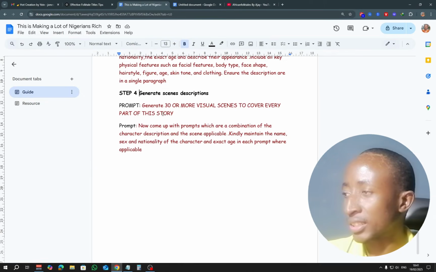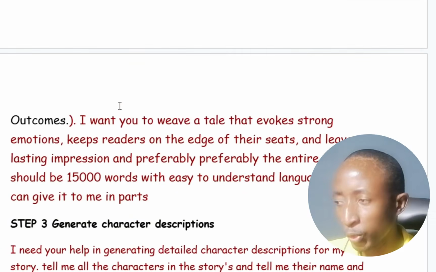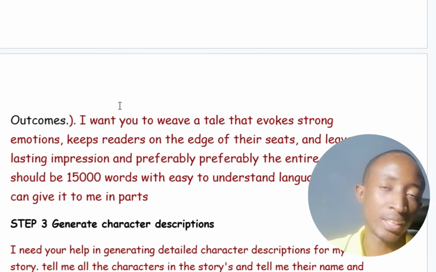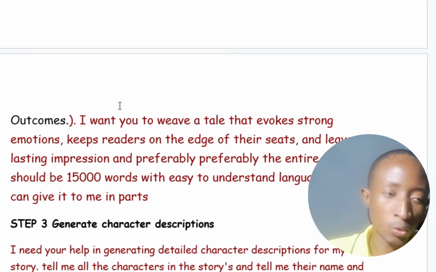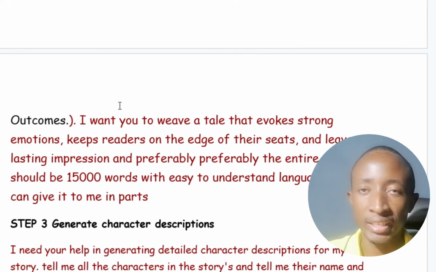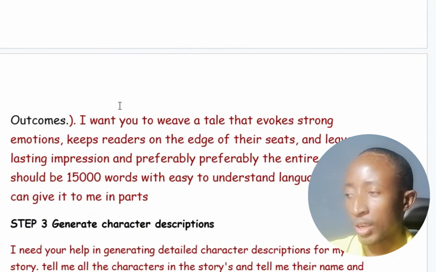The next part is to generate character descriptions. Now, why do we want character descriptions? We want characters for our story. We want to find out who is in the story, how they look, what their nationality is, and whether there are any specific villages that we need to focus on, and the like.